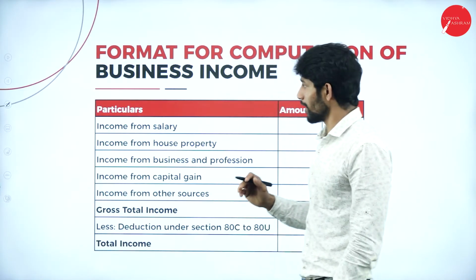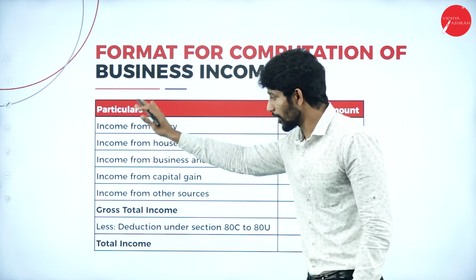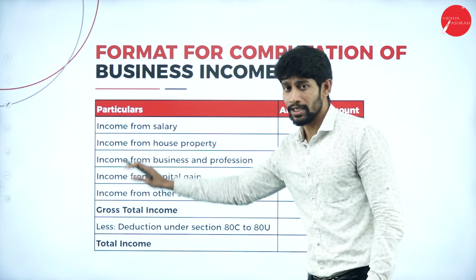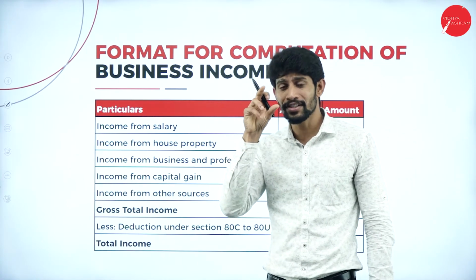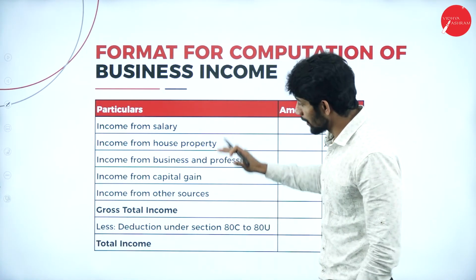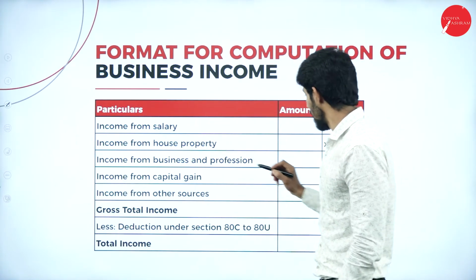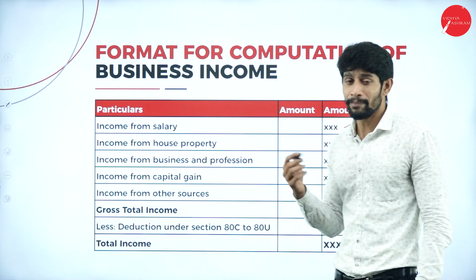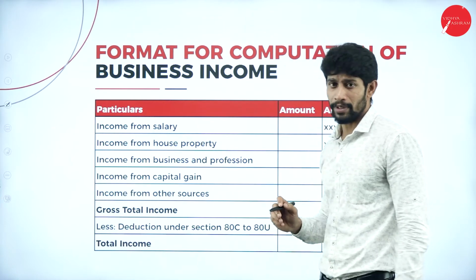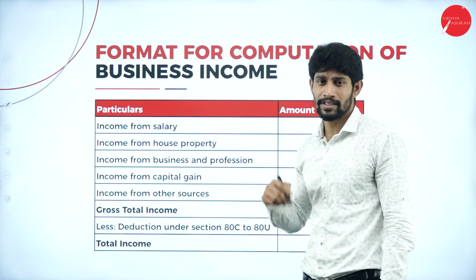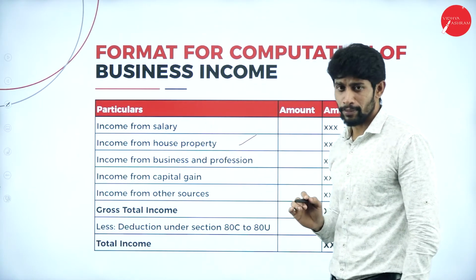Next, moving further, the format for computation of income. Here you are going to find out the total income of the business, or the company. Income from salary will always be nil, because a company is not going to earn any salary. Next, income from house property. If the company owns any house and lets it out, then any income earned comes under income from house property.